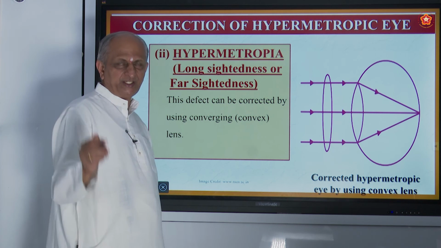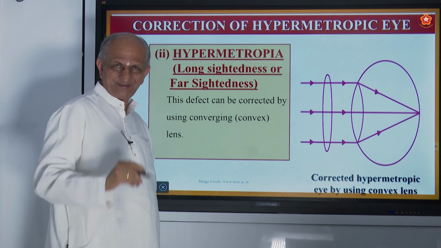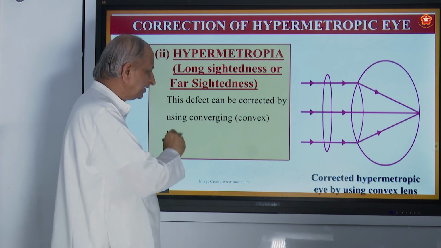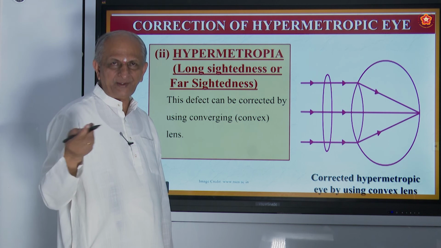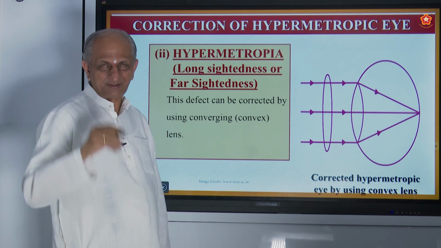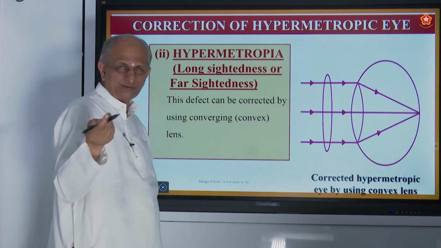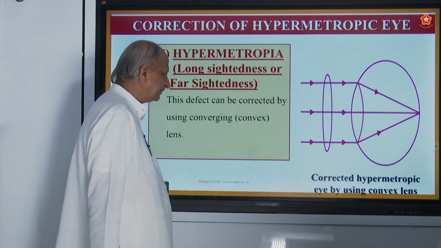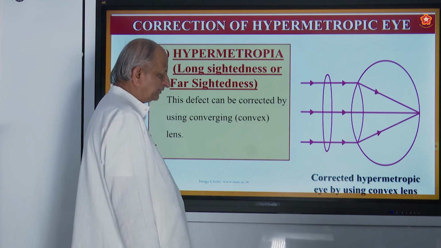So please note it. Long-sightedness, convex lens. Short-sightedness, concave lens. In Kannada we call it Sa Ni Da Pa. Sa means myopia, you have to use a concave lens. Da means hypermetropia, duradrishti. There you have to use a convex lens or converging lens.